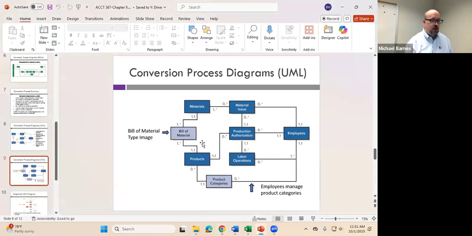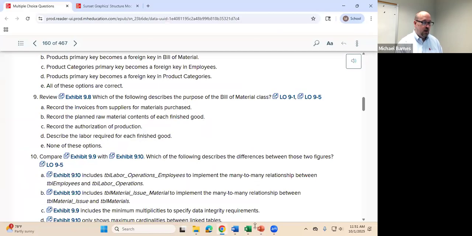Bill of materials, remember we talked about this idea of type image, and that was just basically the definition of a conceptual structure, something that management wants information about. So what does this bill of materials represent? Well, it looks like it's something that's moving from raw materials into finished goods, or from materials to products, depending on your terminology. So if we use that to characterize it, what's our best answer here?